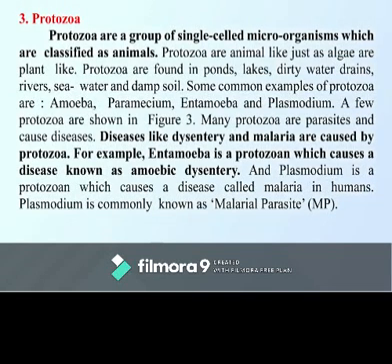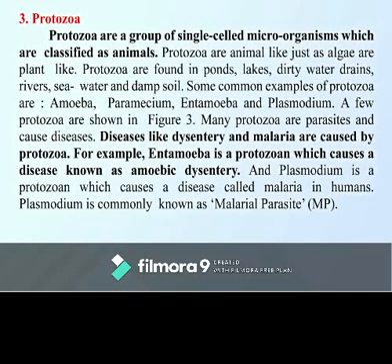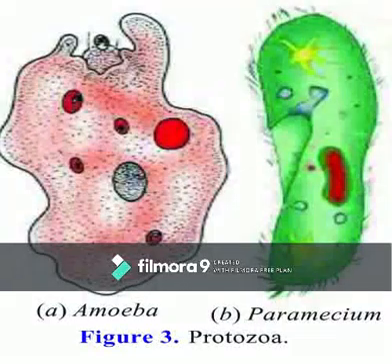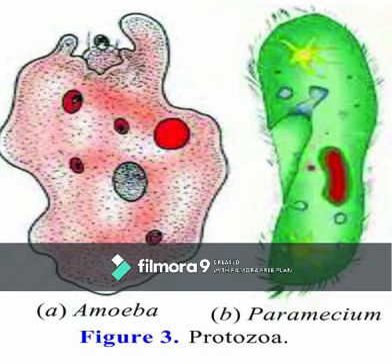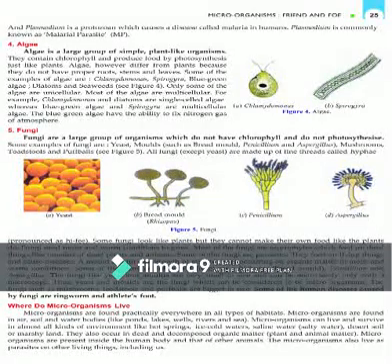Because they show characteristic features usually associated with animals, especially feeding and mobility. Understand? A few examples of protozoa are amoeba and paramecium. Look into the figure. We see the picture of amoeba and paramecium. Open page 25.